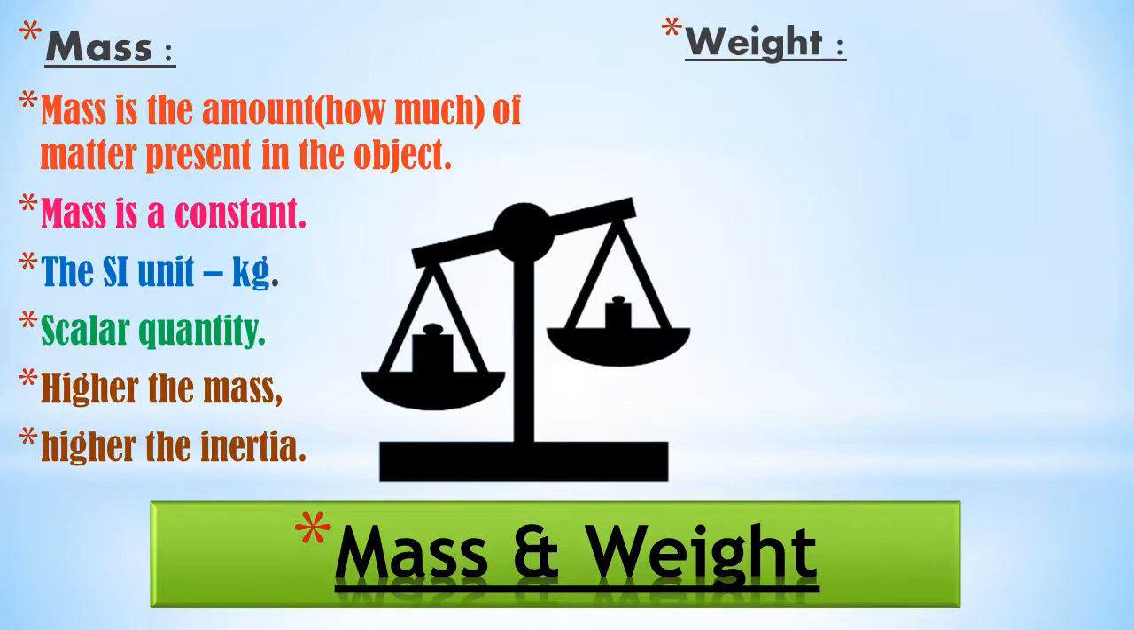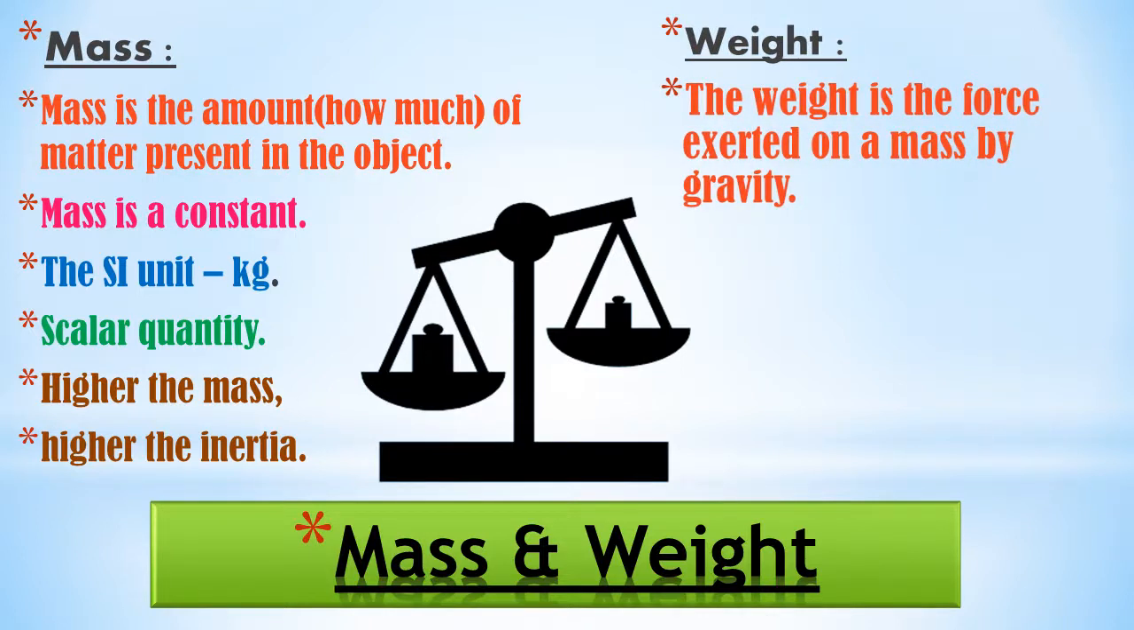Now let's see what is weight. So weight is the force exerted on a mass by gravity. That means how much gravitational force will be exerted on a particular mass. So the weight of an object is defined as the force with which the earth attracts an object. Okay, so the higher the force, the higher the weight. And weight is not constant.